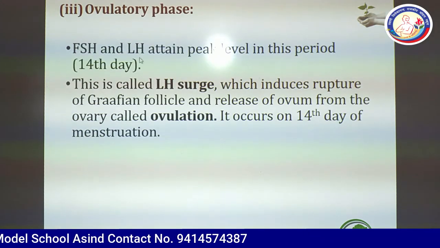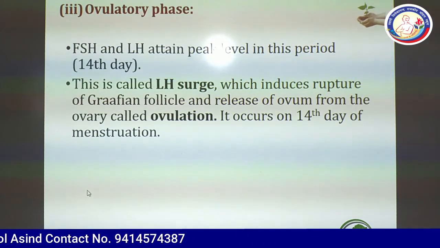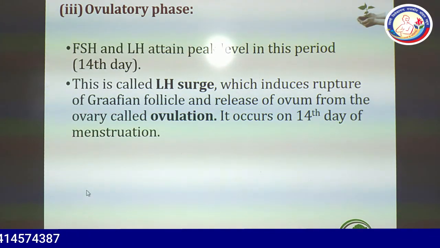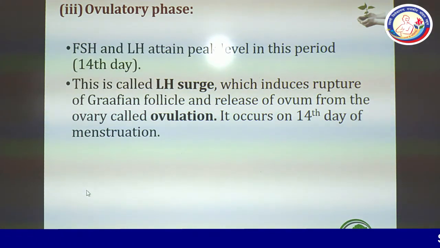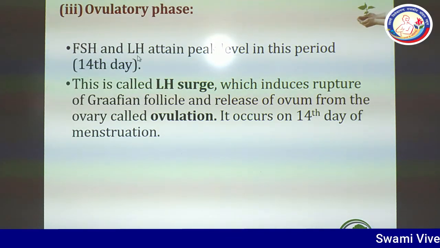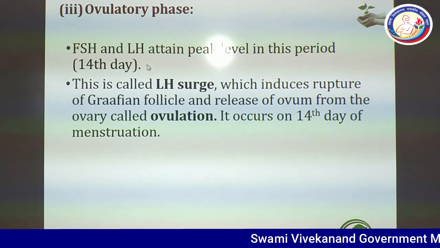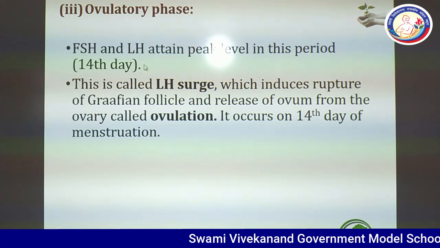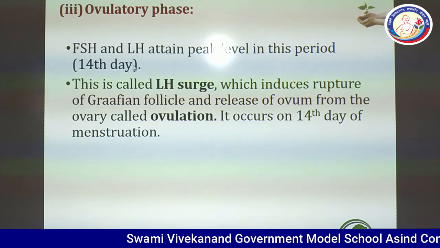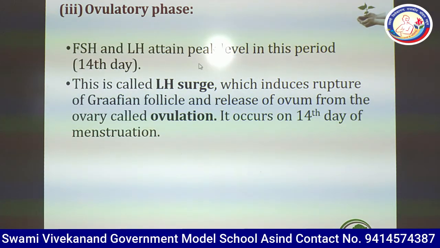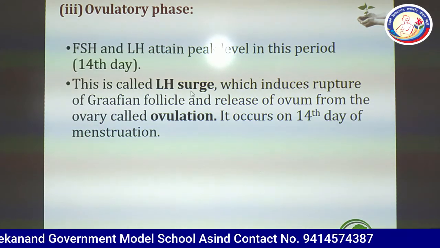In the next phase, the ovulatory phase, this is the phase when the ovum comes out from the Graafian follicle. The FSH and LH attain the peak level in this period, and the day is the 14th day. A sudden increase in the LH level in the blood is called LH surge.